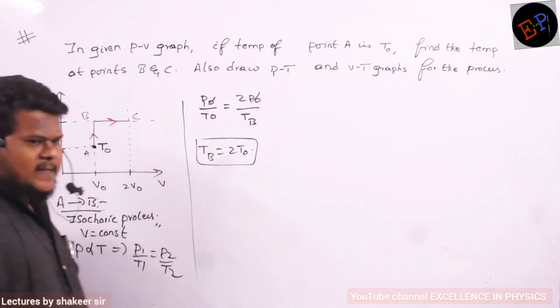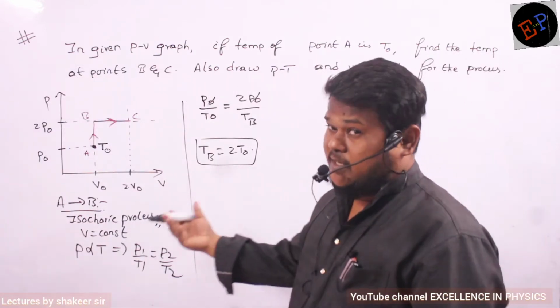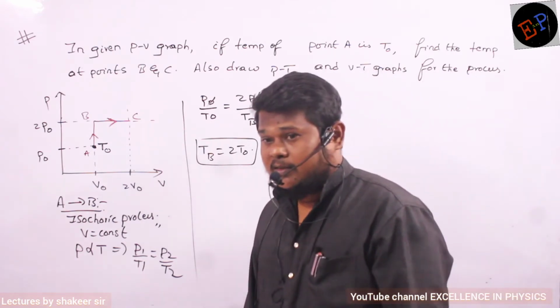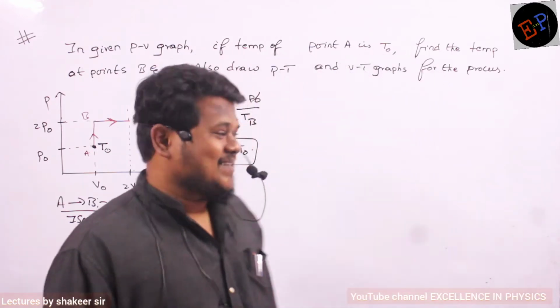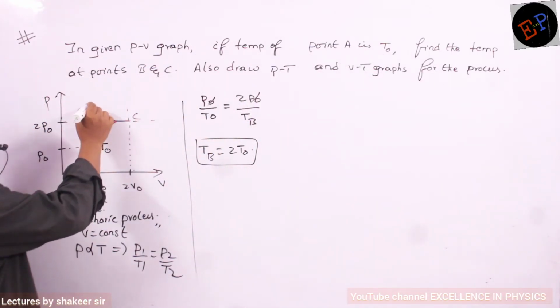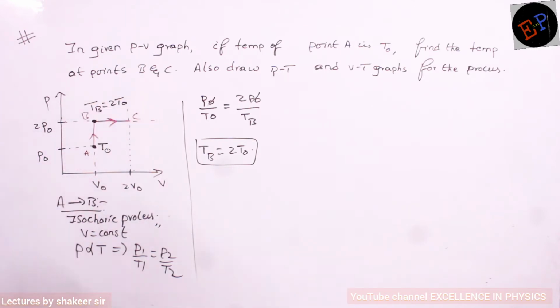Have you understood? So, by using which method have we calculated it? By using the isochoric process. Volume remains constant, sorry, volume is remaining constant. Clear? So, what is the temperature at point B? It is 2 T0. That's all, no? One point I have calculated.